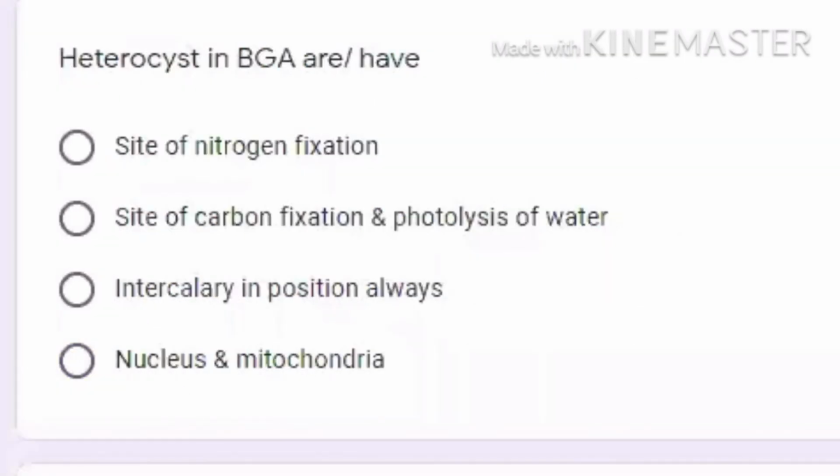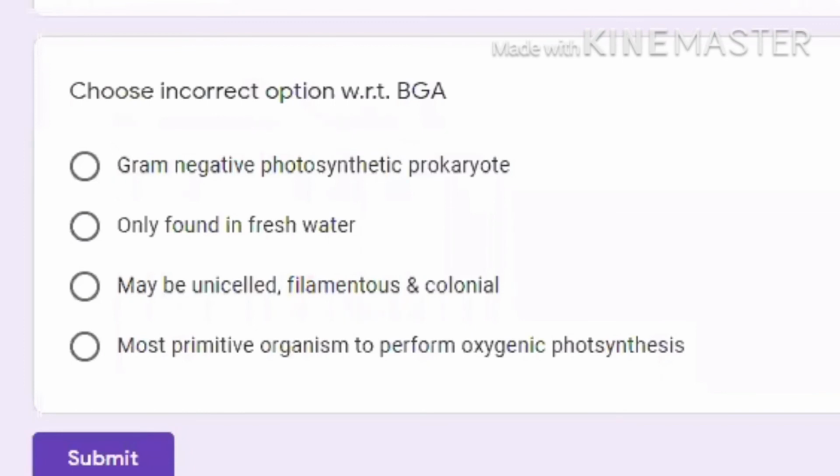Heterocyst in blue-green algae. In the previous video, yesterday's video, we discussed that blue-green algae have the capability of fixing carbon dioxide and the capability of fixing nitrogen. But nitrogen fixation is done only in the special cell, that is the heterocyst cell. So heterocysts are responsible for nitrogen fixation. Now what is incorrect with respect to BGA?